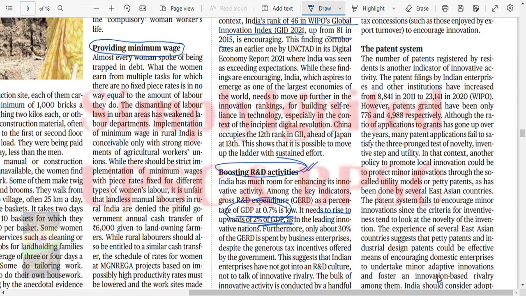So the number of patents filed by enterprises and other institutions has increased to about 23,000. However, patents granted have only been 5,000. So from 23,000, only 5,000 have been given patents. Fine.